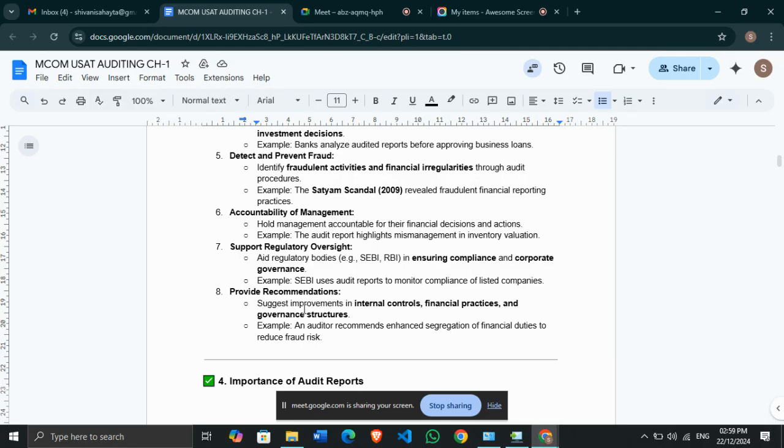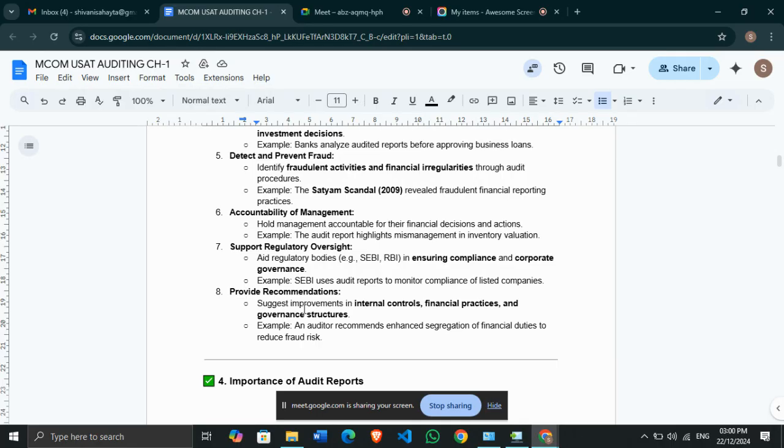Example, SEBI uses audit reports to monitor the compliance of listed companies. If a company wants to get listed in the stock market, SEBI will use the audit reports only to monitor the compliance of listed companies. And next, it provides the regulation, it provides the recommendations.